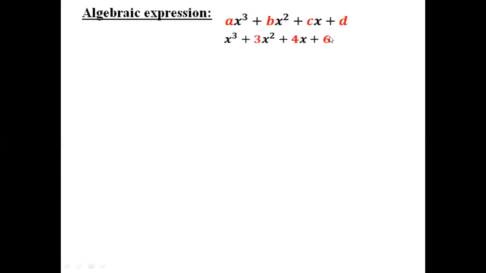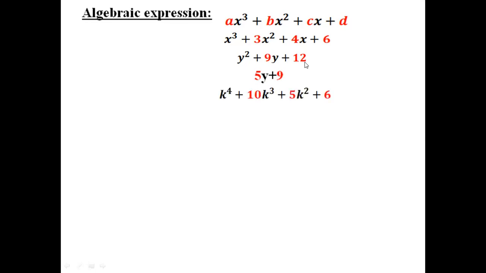So in this part, what will be that? Yes, 3, 4, 6 are constants and x is the variable. Similarly, y square plus 9y plus 12. In this algebraic expression, we can say 9 and 12 are our constants, and y is our variable. In 5y plus 9, also y is the variable, and 5 and 9 are constants.